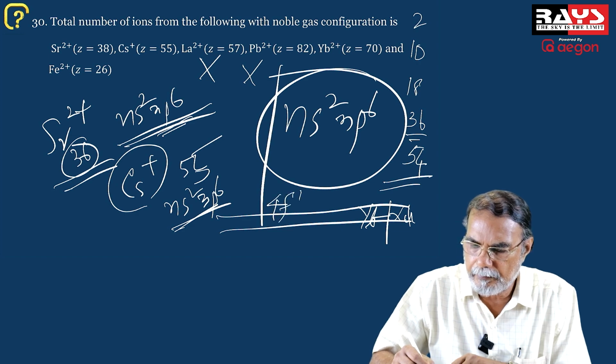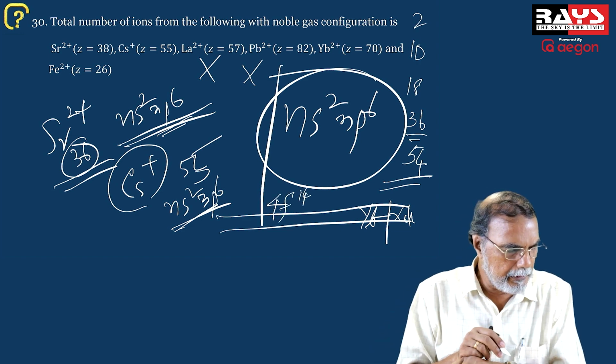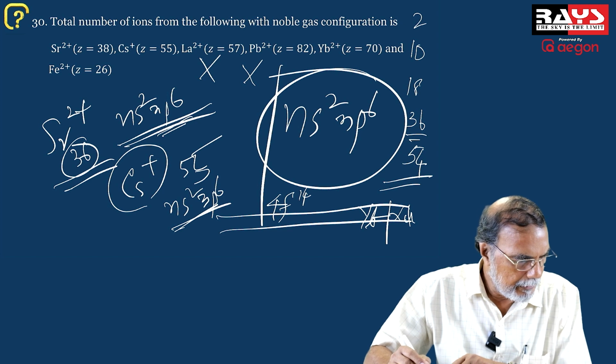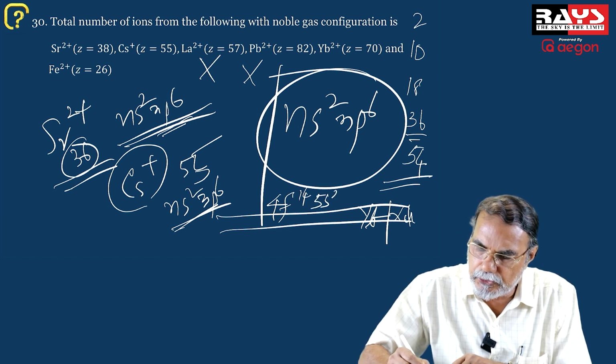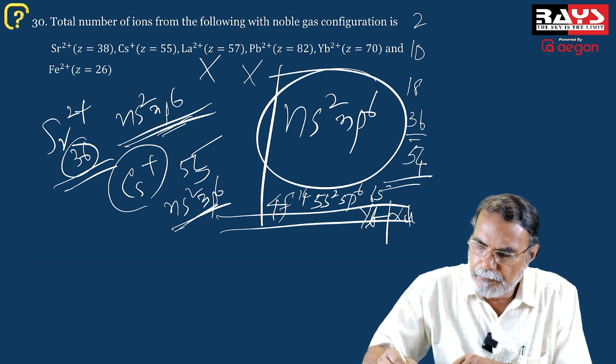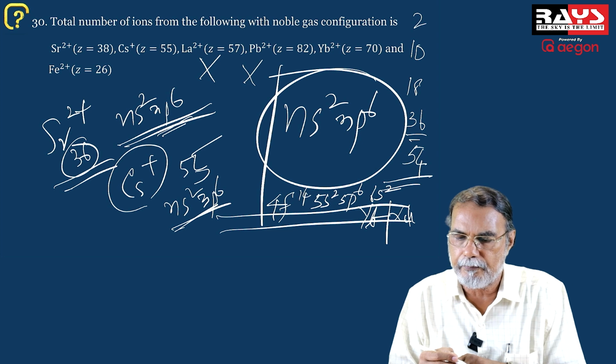It is 4f14, 5s2, 5p6, 6s2 configuration.